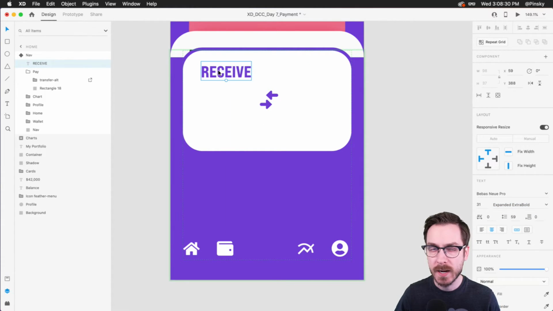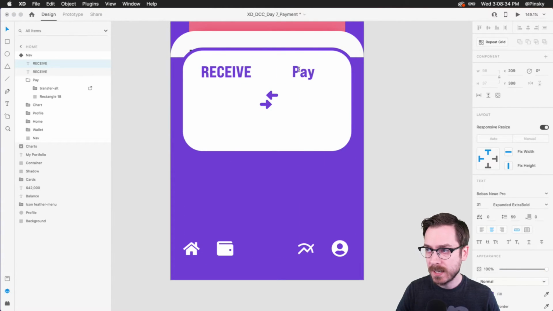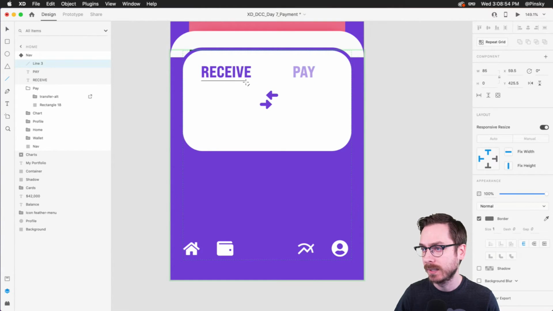All right, so we've got receive, and then we can also drag this over to the right, and this will be to switch over to payments, right? And just to let people know that they're on the receiving section right now, we can just drop the opacity a little bit, just so that this is the inactive state, probably about 50%. What we can also do is create a line, just so we really tell users that you are on the receiving section, at least for now.